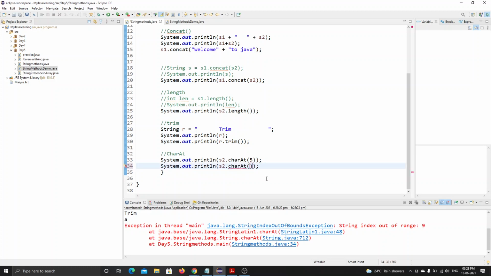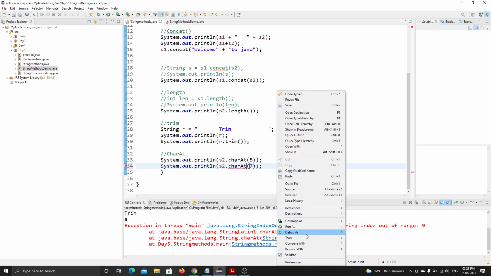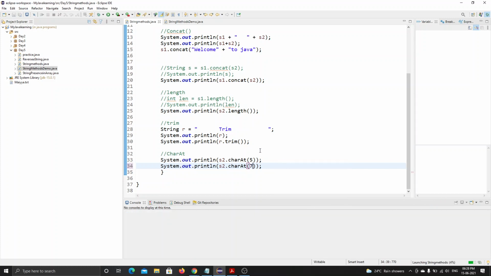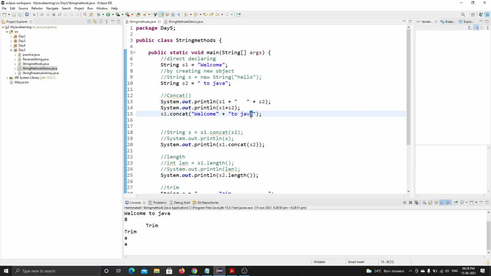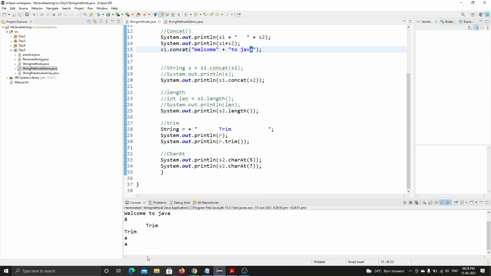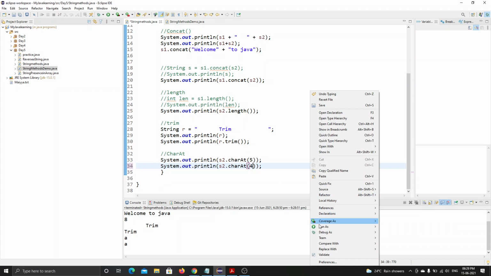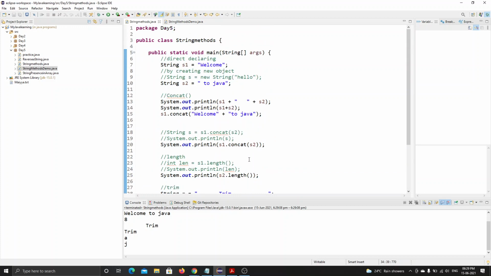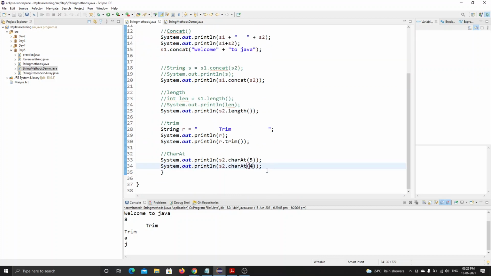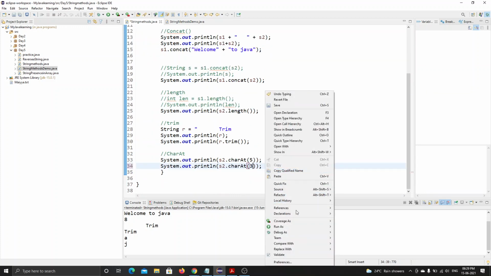When I say to search 7, it gives me the last a. See, this is also the last character. It returns the last character. If I say to return 4, it returns some space, I think. Okay, see, the space is at 3, right? Let me show you the space.